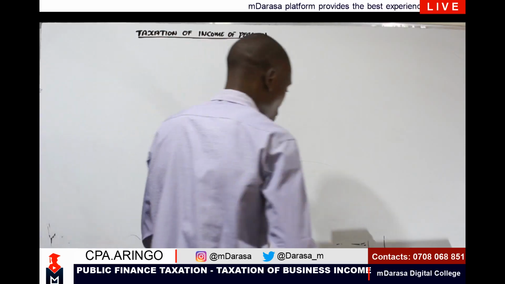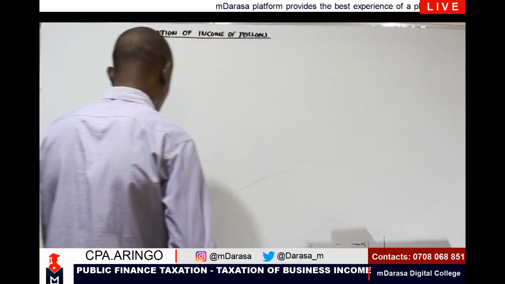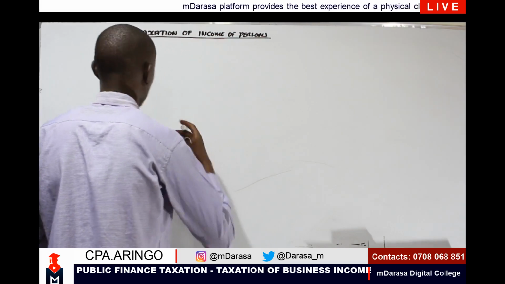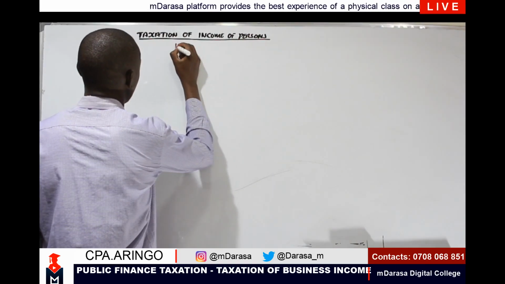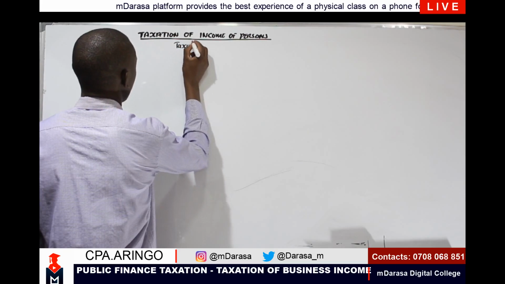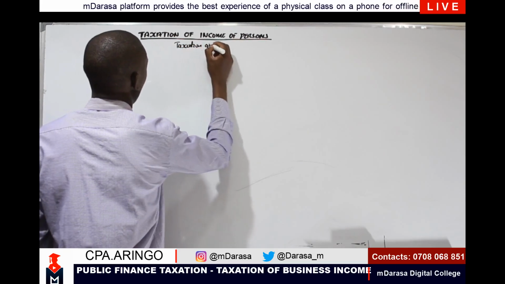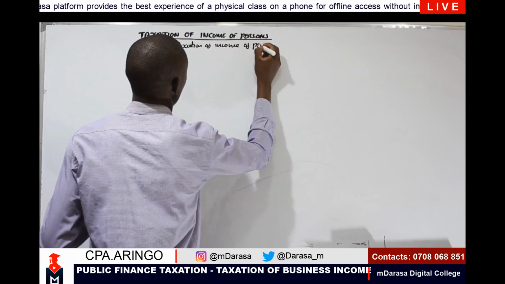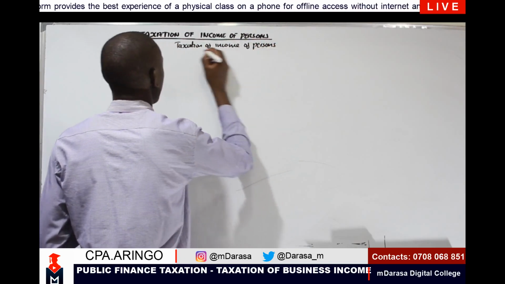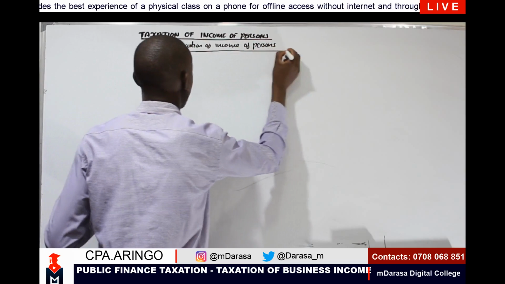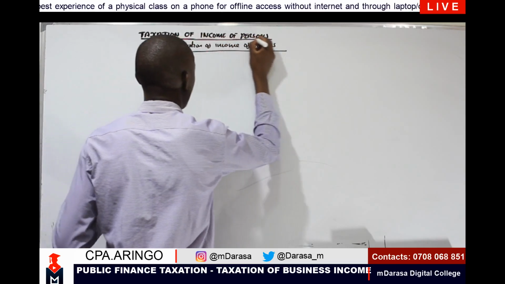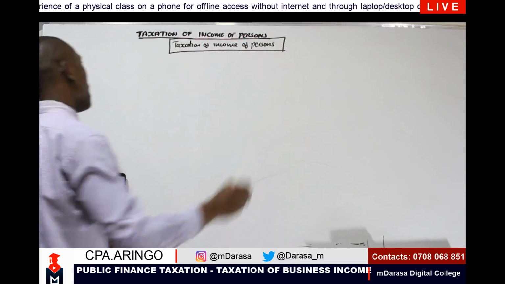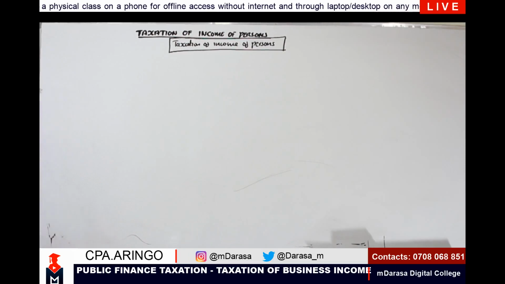So we start with taxation of income of persons. What will it entail? We can have a form of a chart describing what will be expected to understand under this topic.